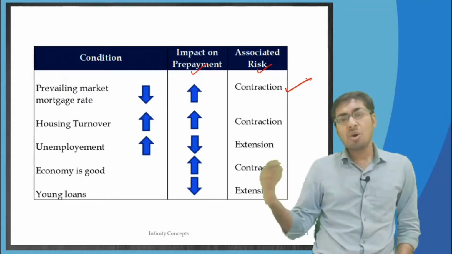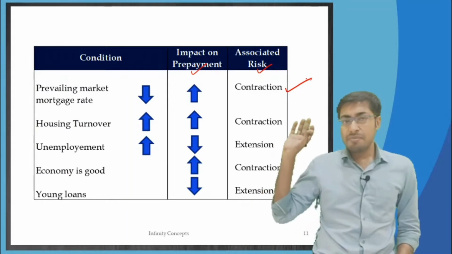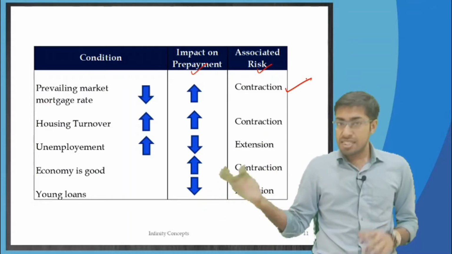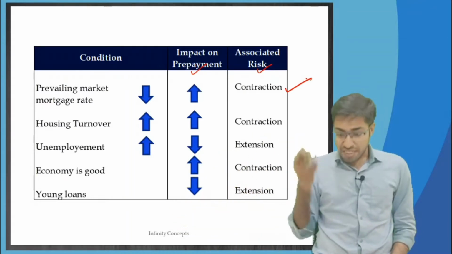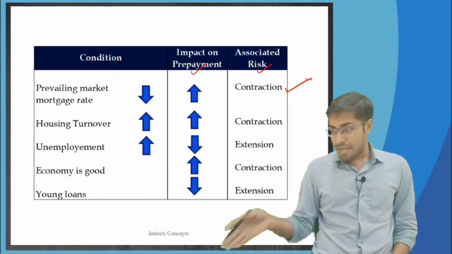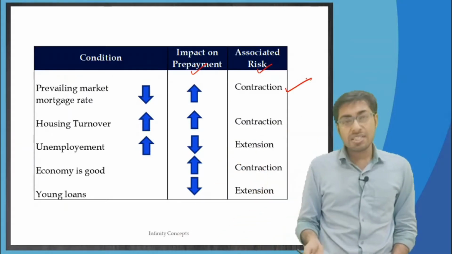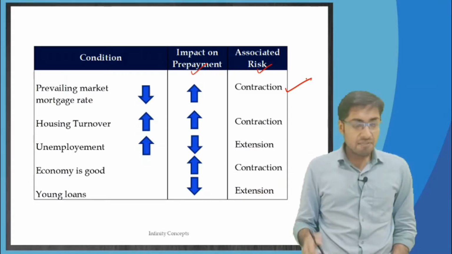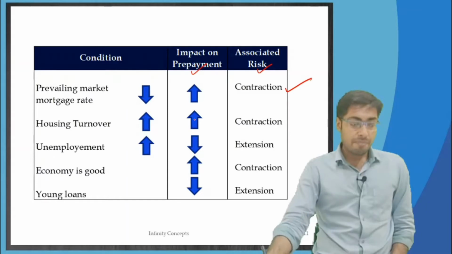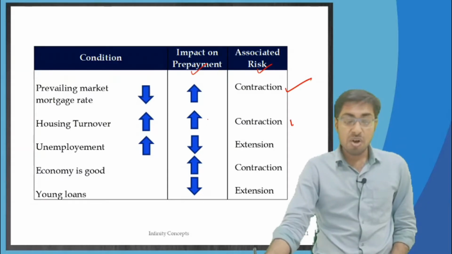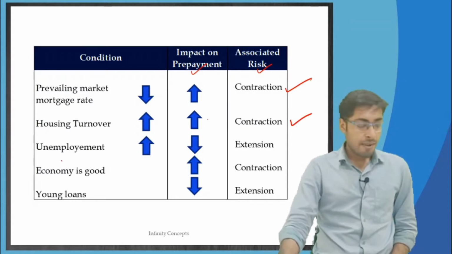Housing turnover. There is a lot of housing turnover. People sell the existing property that they have, and they buy a new one. No doubt they take a loan against the new property, but the loan on the old property is then paid off. When they pay off that loan, the prepayments are going to be high, and therefore it leads to a contraction risk.